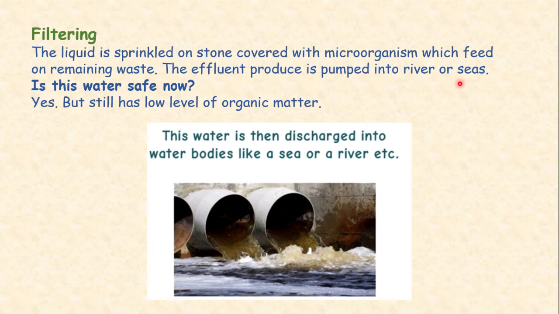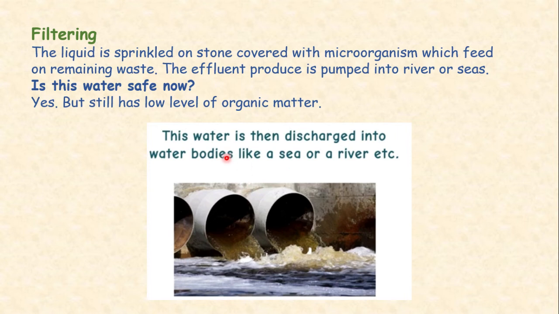After passing through all these processes, is this water safe now? Yes, but it still has some low level of organic matter in it. This water is then discharged into water bodies like seas or rivers because now it has a low level of organic matter in it.